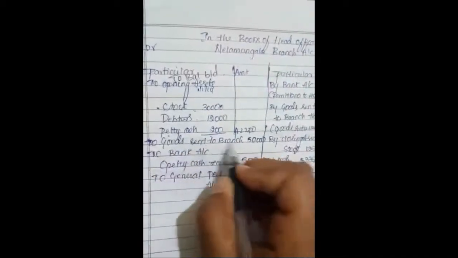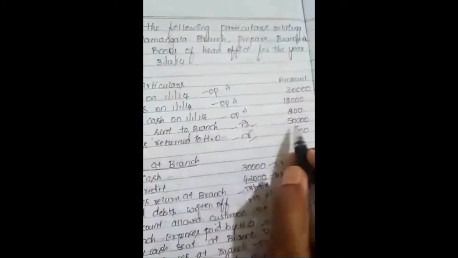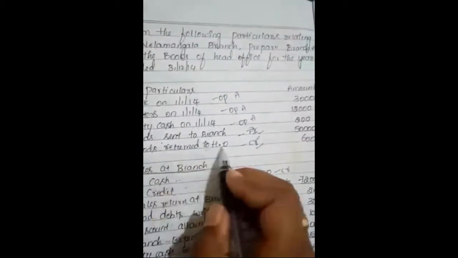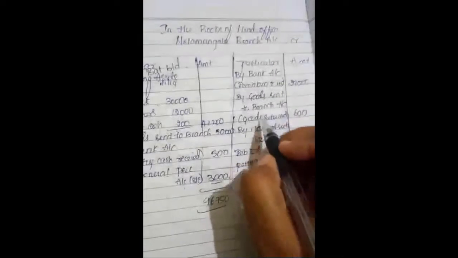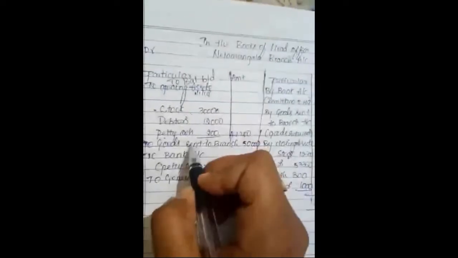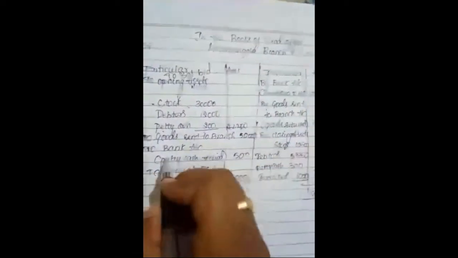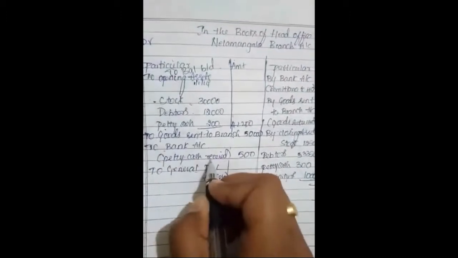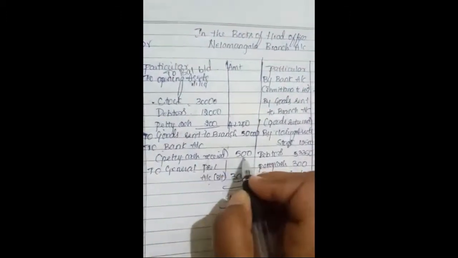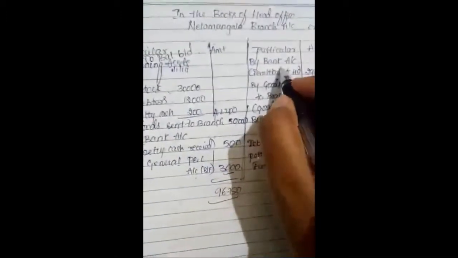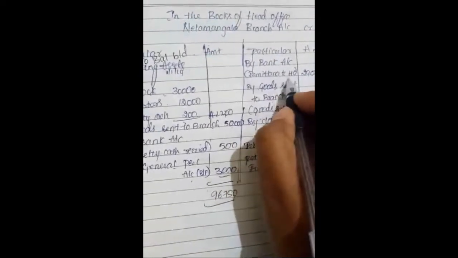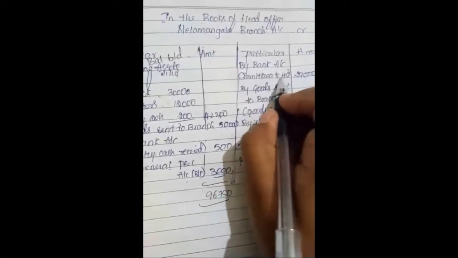Goods sent to branch, specifically they are given goods sent to branch 50,000, goods returned to head office credit 600. See here, goods returned 600, goods sent 50,000 to bank account. Any petty cash received from the head office will be debited, and remittance to head office, or cash sent to head office, we need to calculate.